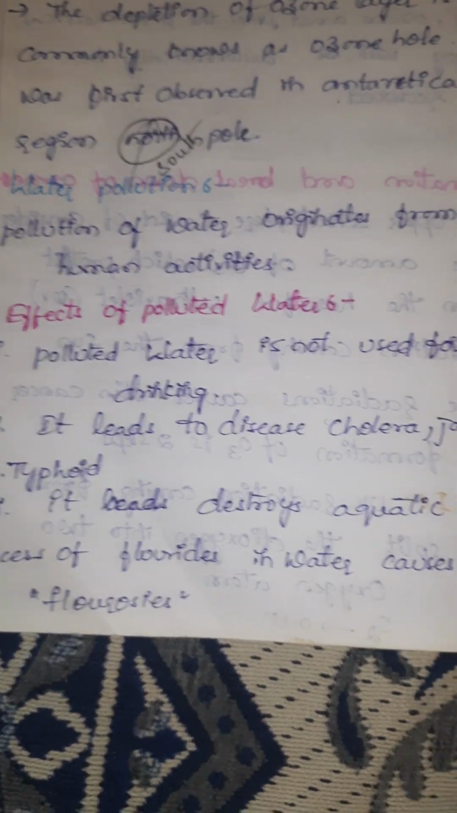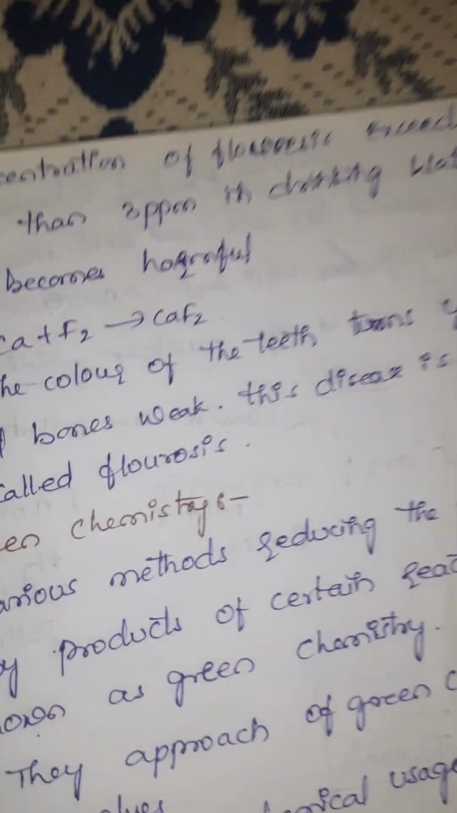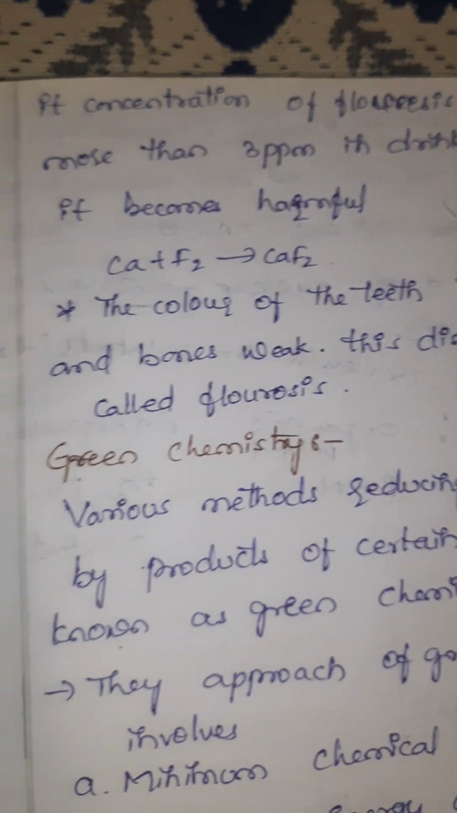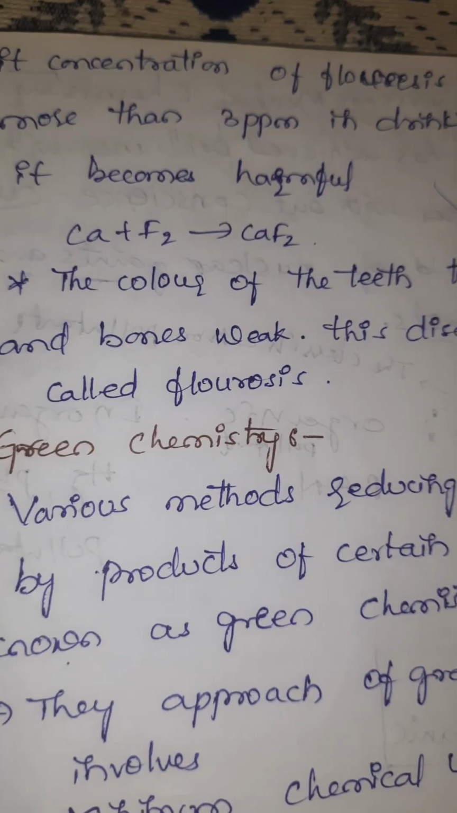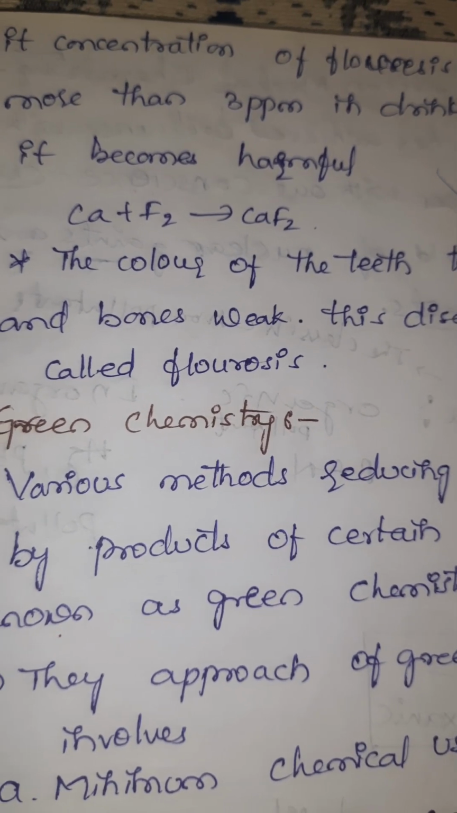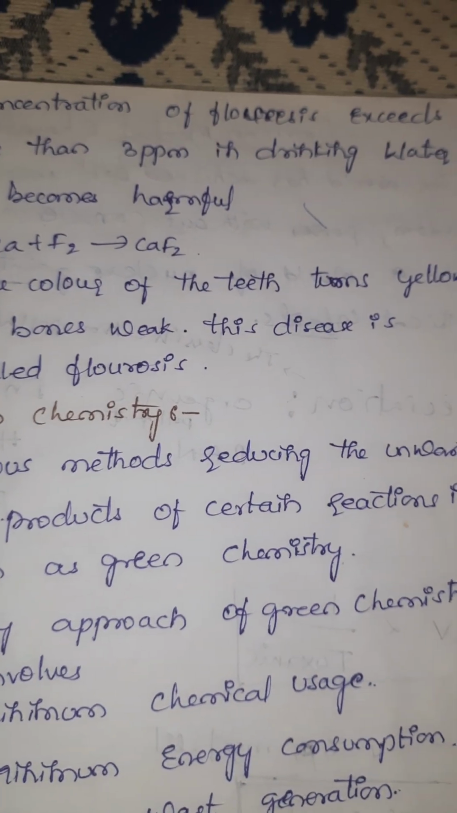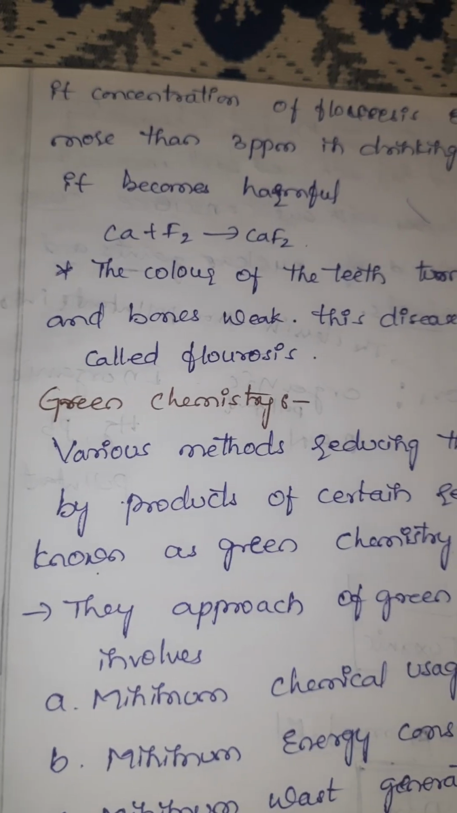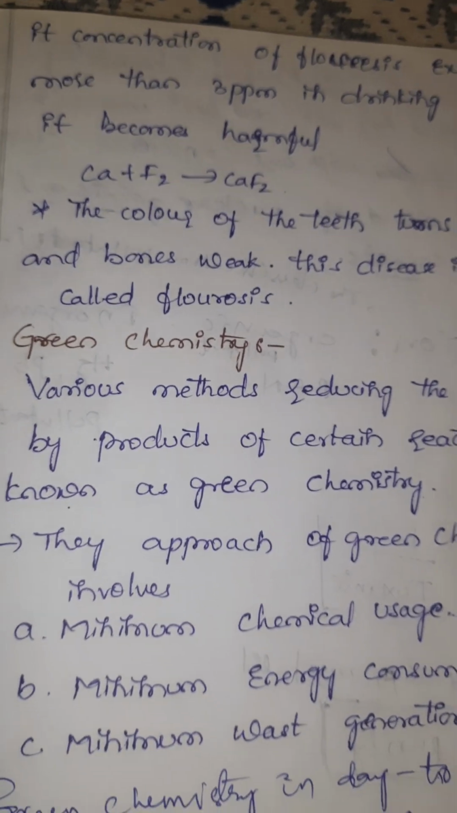Excess of fluorides in water causes the fluorosis. The concentration of fluorine more than 3 ppm in drinking water becomes harmful. Calcium reacts with the fluorine, forming calcium fluoride. The color of teeth turns yellow and bones become weak. This disease is called fluorosis.